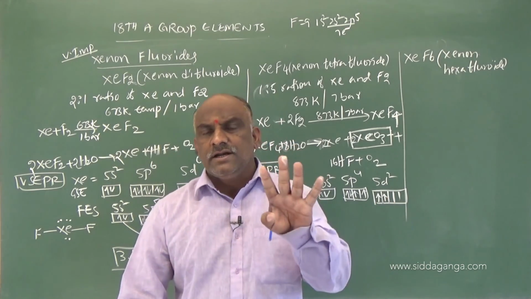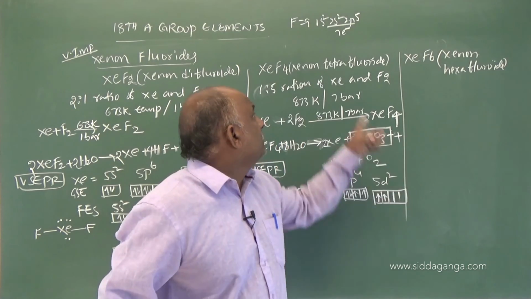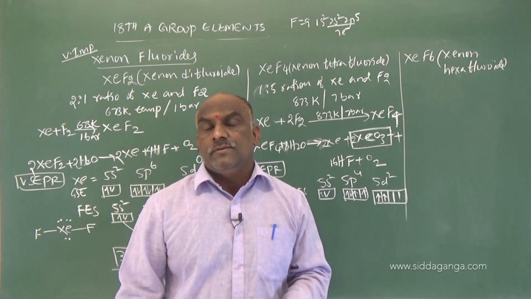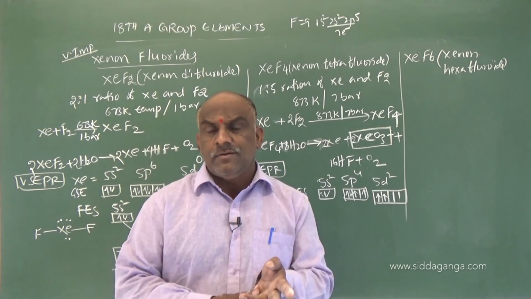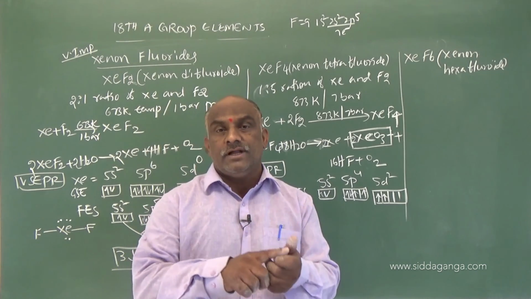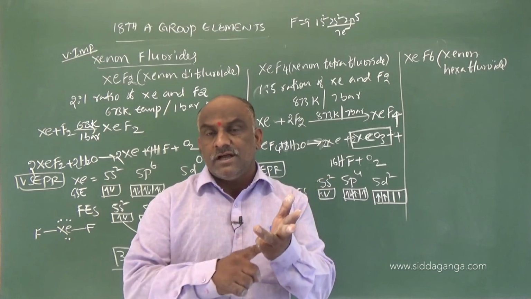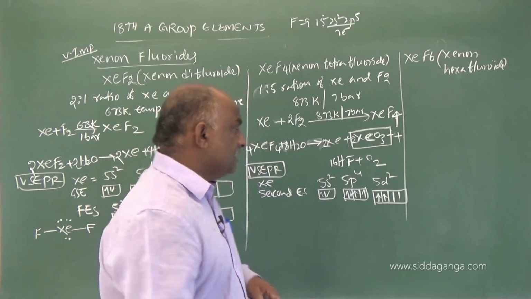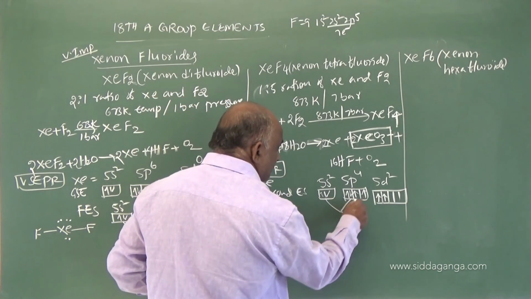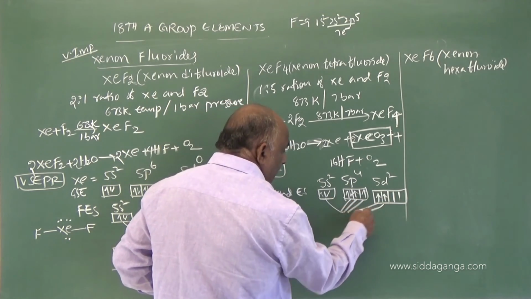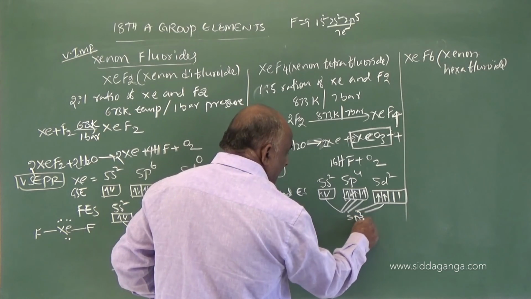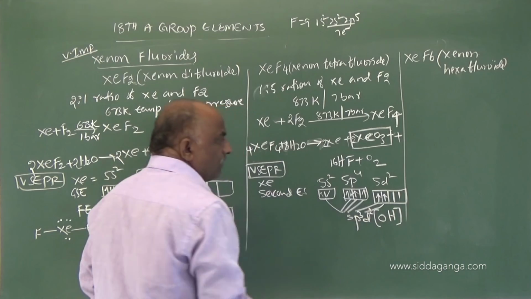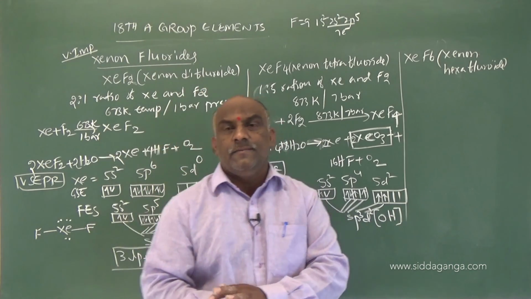These 4 unpaired electrons form 4 covalent bonds with 4 fluorine atoms. Further, intermixing of 1 s orbital, 3 p orbitals and 2 d orbitals gives 6 sp3d2 hybrid orbitals. Actually, the geometry we are expecting is octahedral.